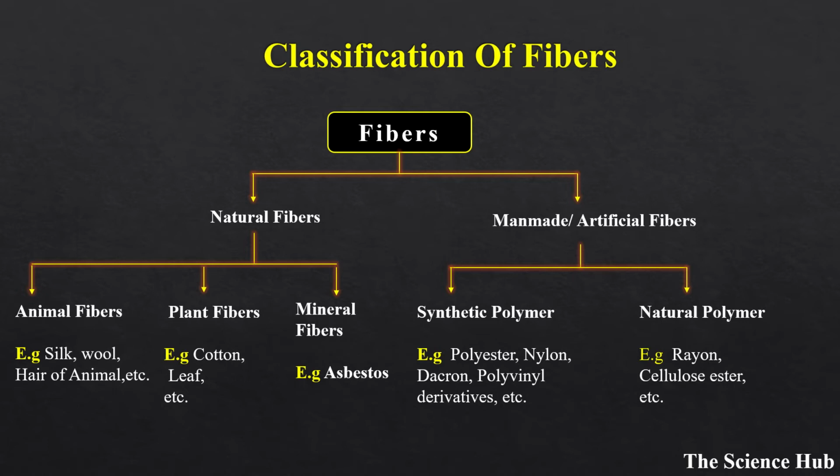Then artificial fiber is classified into two: synthetic polymer and natural polymer. Synthetic polymer includes polyester, nylon, dacron, polyvinyl derivatives, etc. Then natural polymers include rayon, cellulose ester, etc.